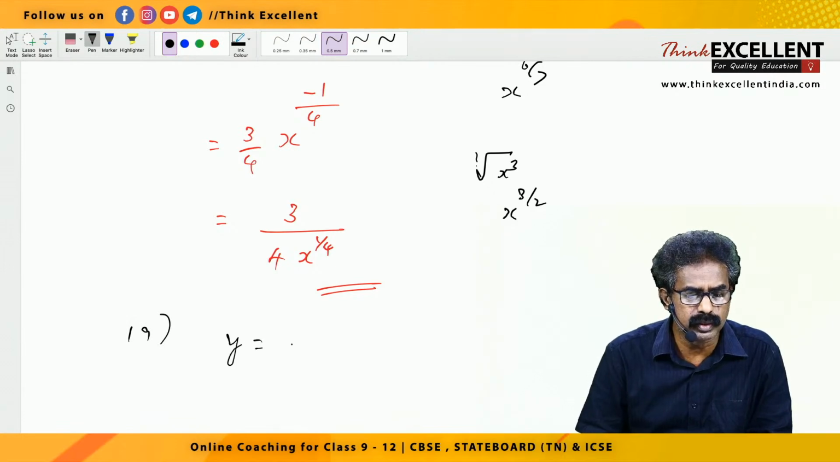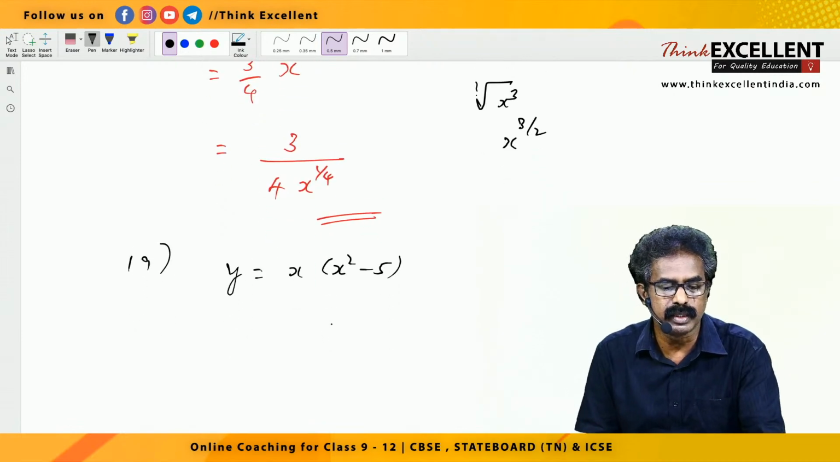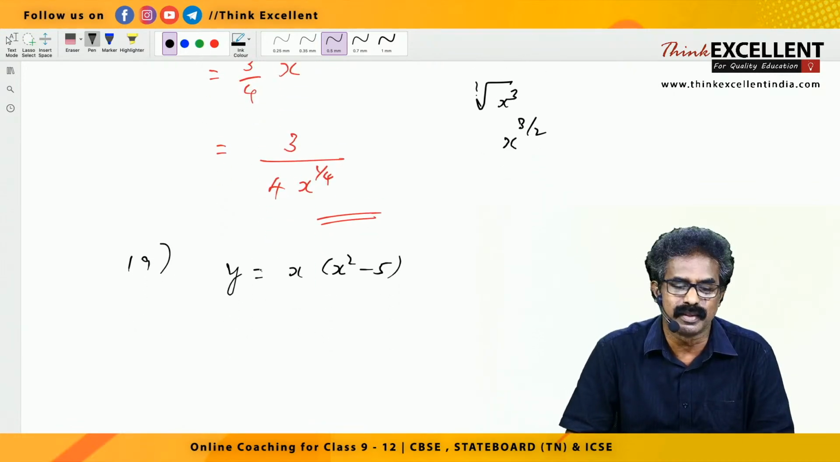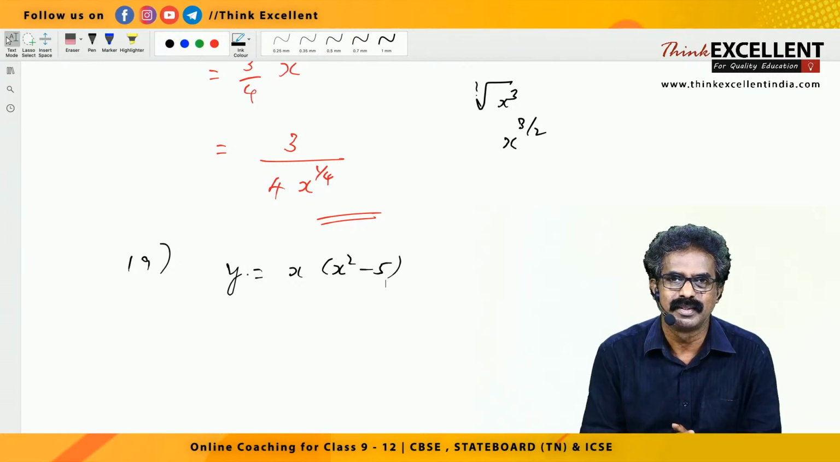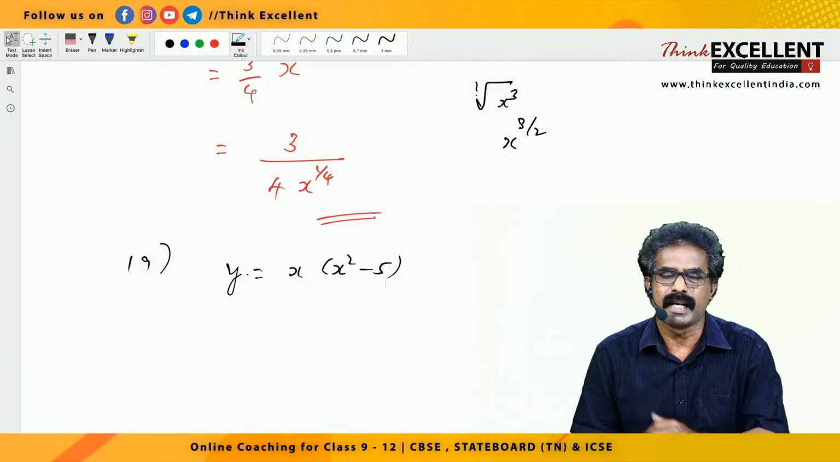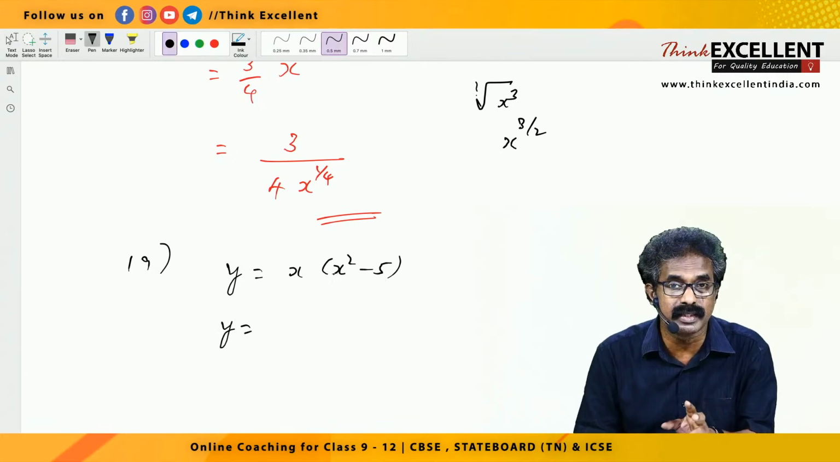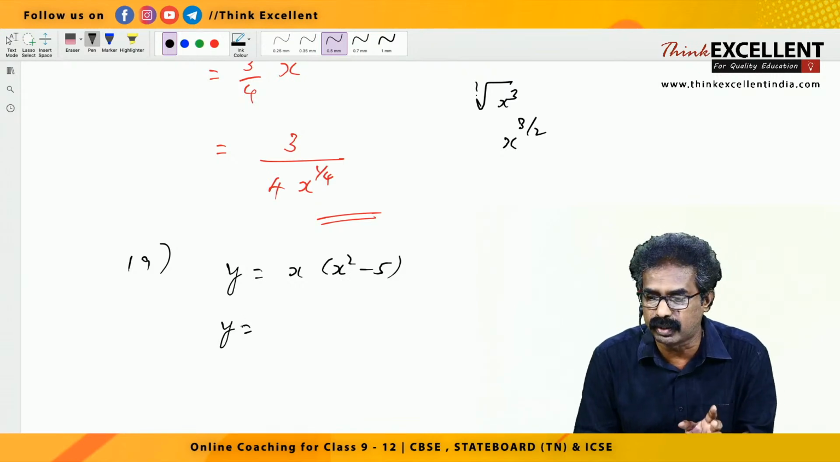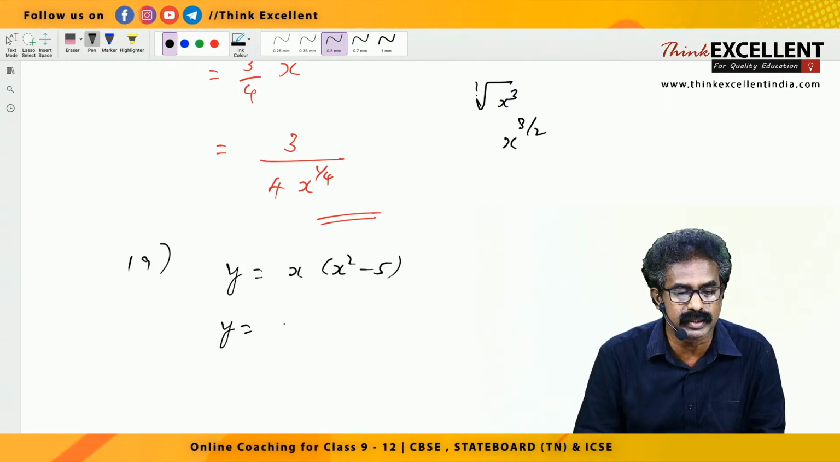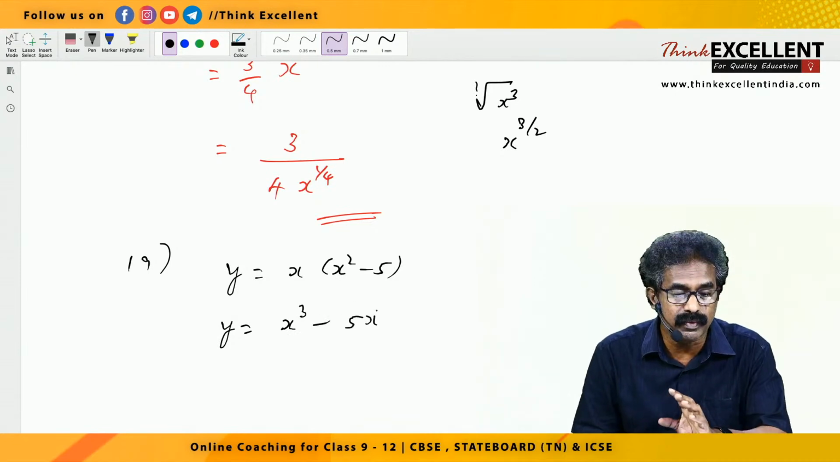Y equal to x into x square minus 5. Can you tell me how to do this one? Some of you may think we have to apply product rule. No. Just expand it. So y equal to multiply x into x square. We are rewriting, so just you write y only. Don't write dy by dx. X into x square, it is x cube. Minus x into 5 is 5x. Just we have expanded. That's all.